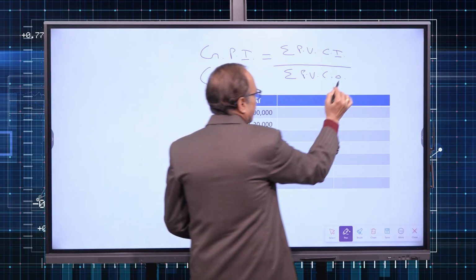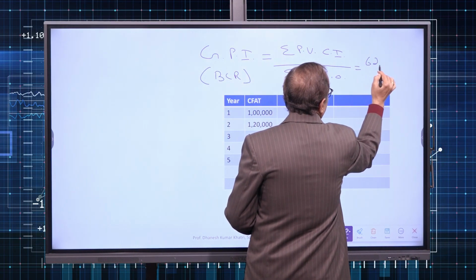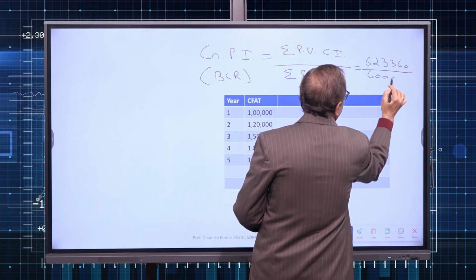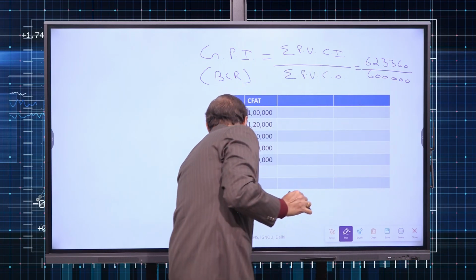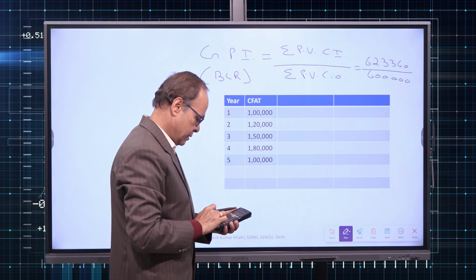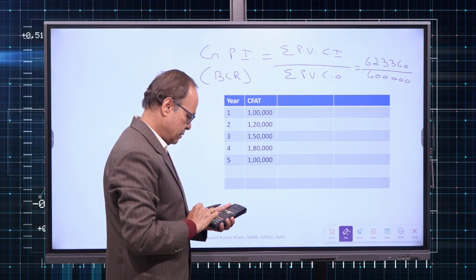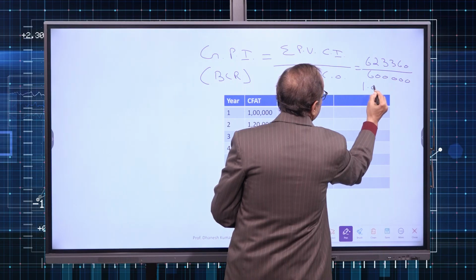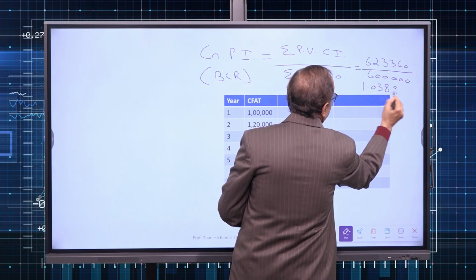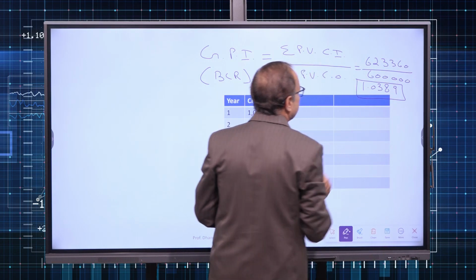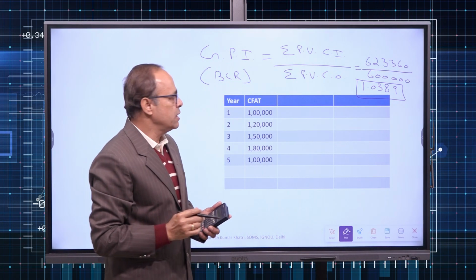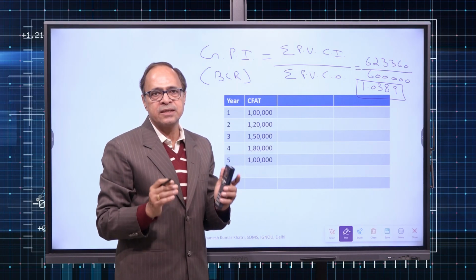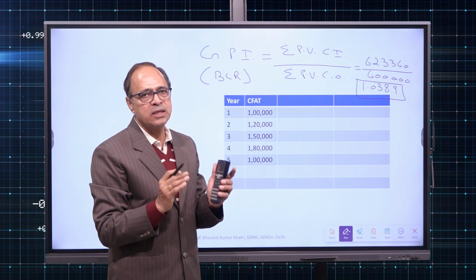That means 6,23,360 divided by 6 lakh. So it gives me a value 1.0389. So my gross profitability index is 1.0389. And as per the rules, whenever gross PI is greater than or equal to 1, we accept the project.